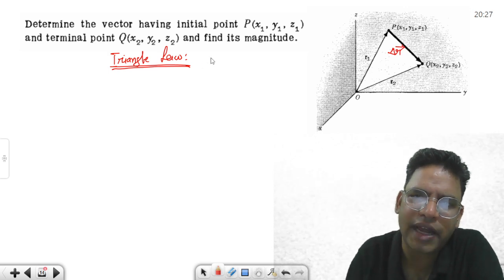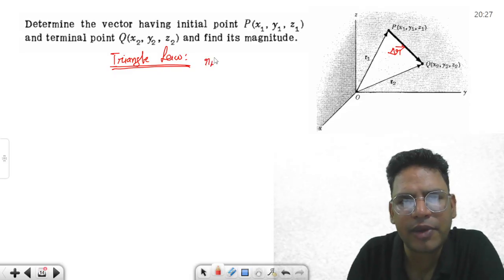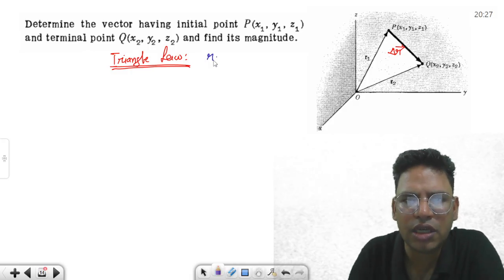So what does the triangle law give? r1 vector is going to be equal to delta r vector plus r2 vector.